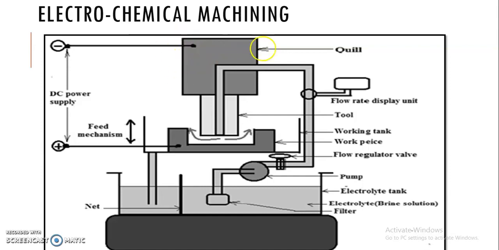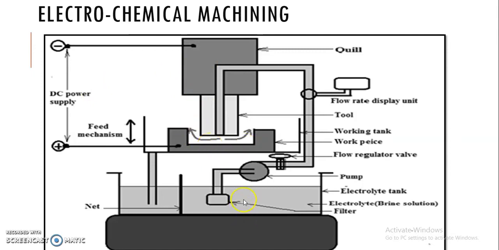Now here, as electrochemical machining is based on the working principle of Faraday law of electrolysis, this entire assembly of tool and quill acts as a cathode, which is connected with a negative terminal, whereas your workpiece, shown at the bottom side, acts as an anode connected to a positive terminal. Now here we can supply the DC power supply, the electrical energy, to these positive and negative terminals. This is one part.